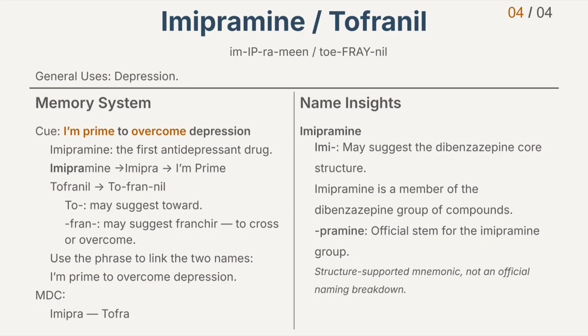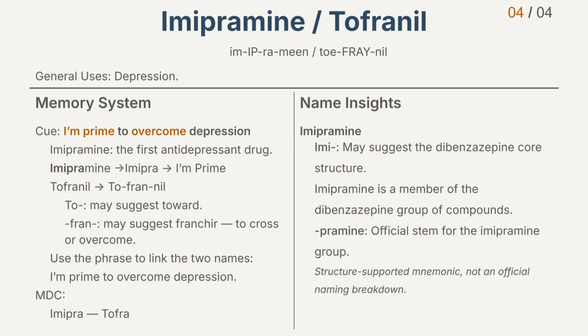Q. I'm primed to overcome depression. For Imipramine, it was the first antidepressant drug. Imipramine begins with Imipra. Imipra sounds like I'm prime. For Tofranil, the beginning part, to, may suggest toward. And the middle part, fran, may suggest franchir, the French word meaning to cross or overcome. So the full phrase is: I'm primed to overcome depression.